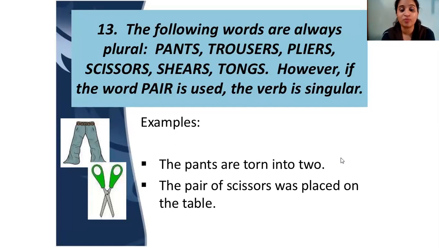We all know a pair is one; two are counted as one. So when the word pair comes, it is singular. But other than that, scissors, pants are all plural. If you say the pair of scissors, you are making it one. So the pair of scissors was placed on the table.